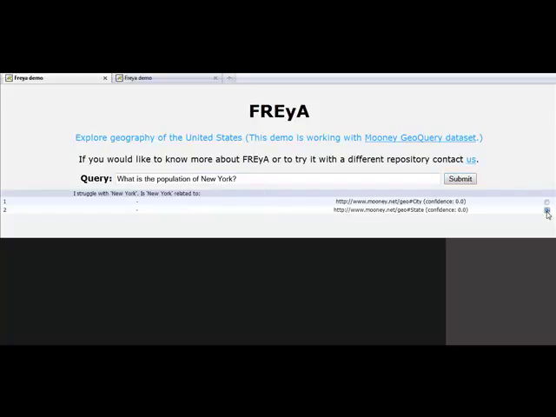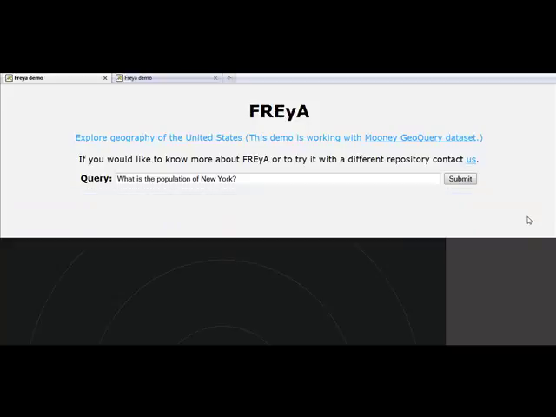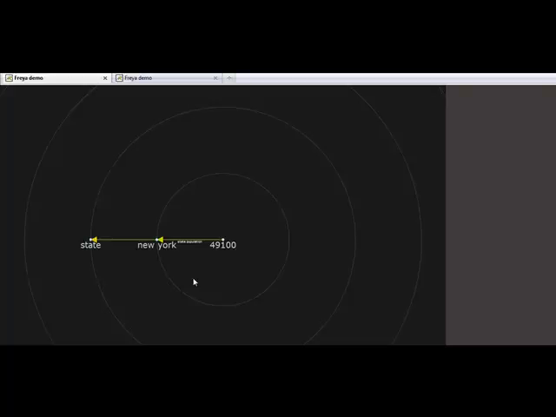If we select state, the next dialog is modeled, asking us to resolve population. We can select state population, and the answer will be shown.